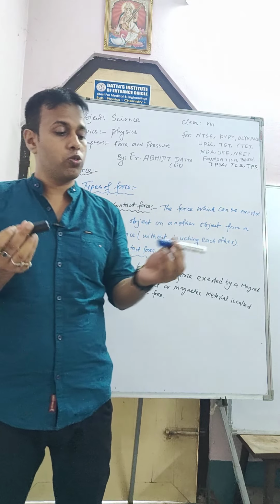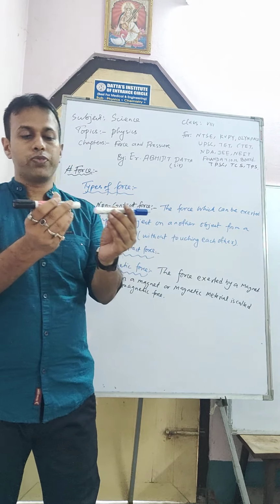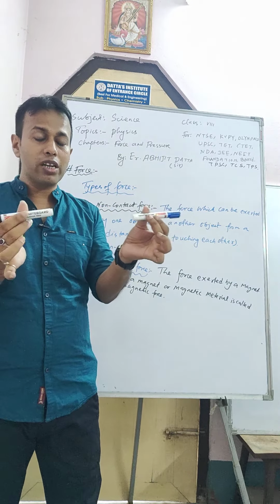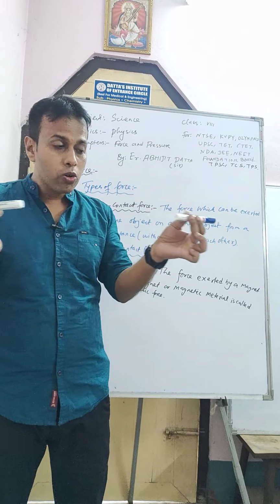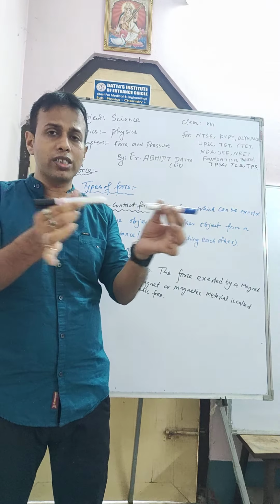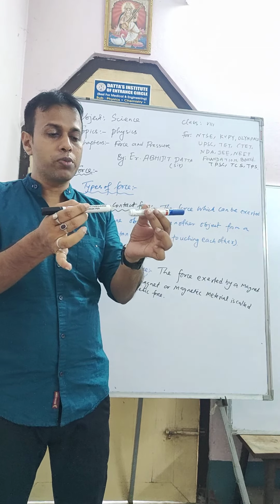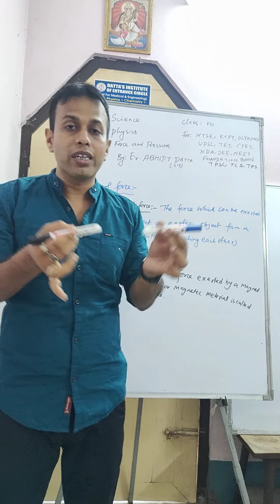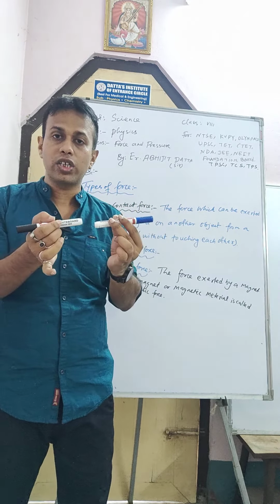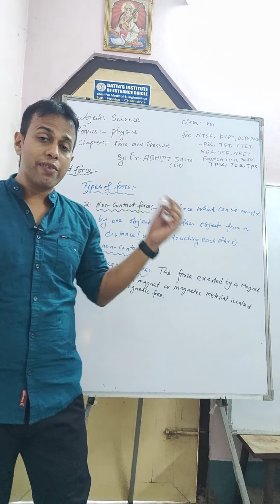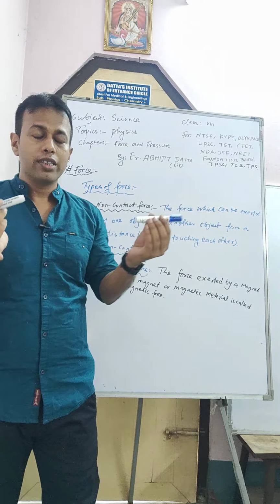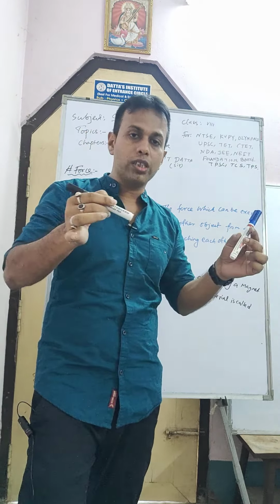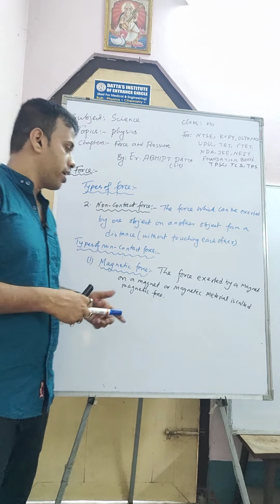And when you bring both north poles or both south poles closer, they will repel each other and you can feel one force. You can't easily push the south poles towards each other, because there will be one force created. This force is known as what? Magnetic force. So magnetic force has both force of attraction and force of repulsion. When the same poles are close together, the force will be repulsion. When opposite poles, one north pole and one south pole, are close together, this force is known as force of attraction.